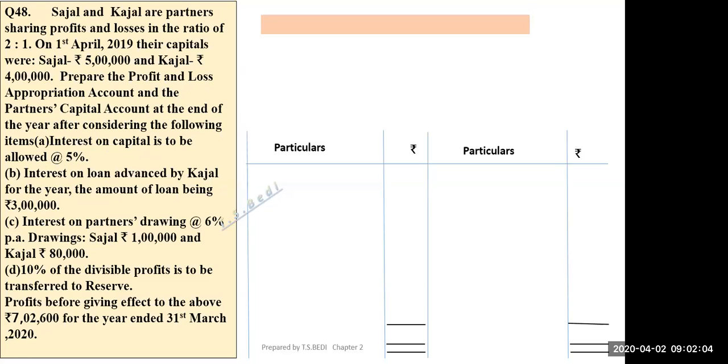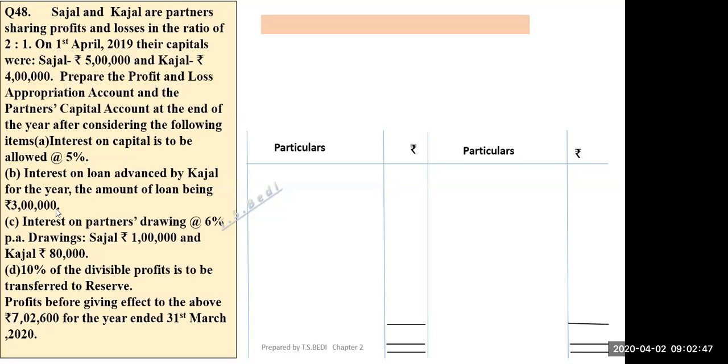So interest on loan is not mentioned. So how much interest should be paid at what rate? 6%. Yes, 6% per annum should be paid as interest on loan. Interest on partners' drawings at the rate of 6% per annum. Drawings are: Sajal 1 lakh and Kajal 80,000. 10% of the divisible profit is to be transferred to general reserve. Profits before giving effect to the above 7,02,600 for the year ended 31st March 2020. I mean, this is the profit you have been given before taking all these items into account.